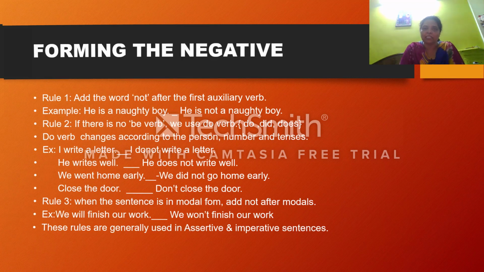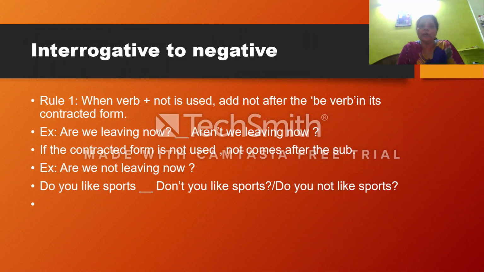Now coming to the next form, interrogative sentence to negative sentence. How to change the interrogative to negative. We understood how to change the assertive and imperative to negative. Now change interrogative to negative. Interrogative को कैसे हम लोग change करेंगे? When verb plus not is used, add not after the be verb in its contracted form.